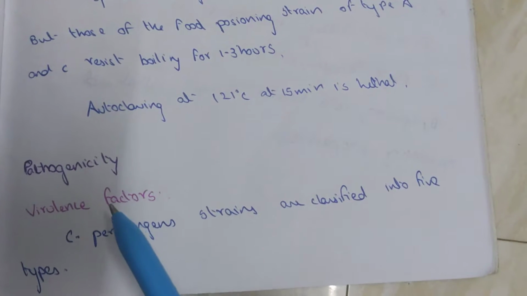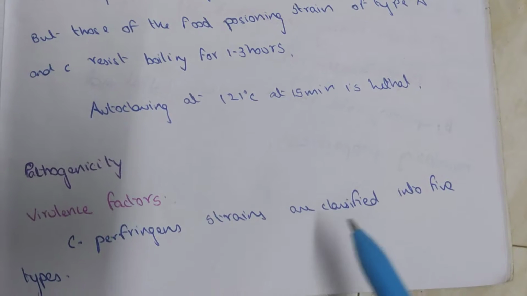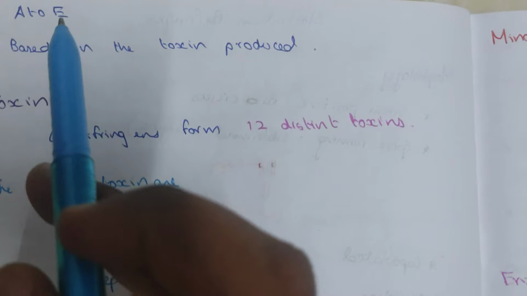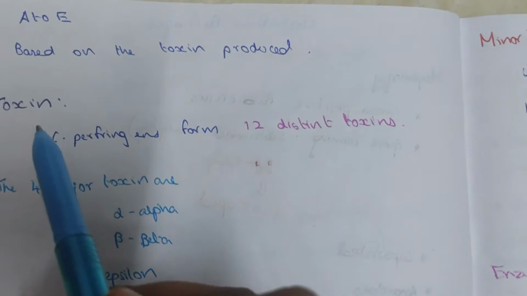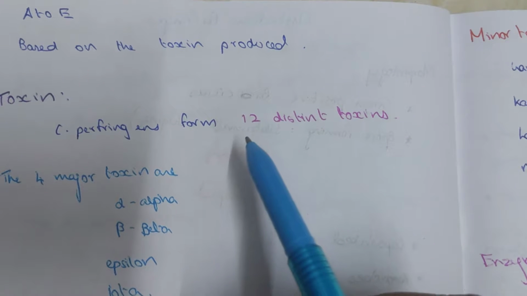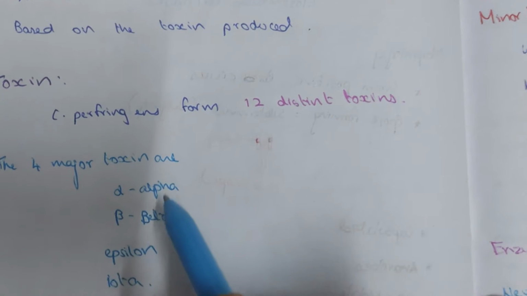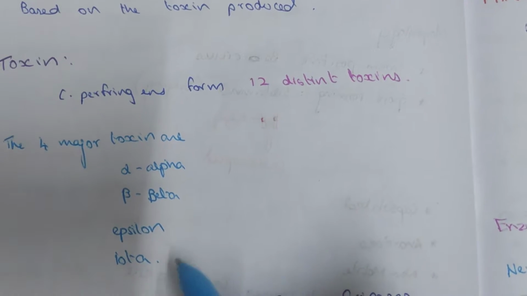Pathogenicity. Virulence factor. Clostridium perfringens strains are classified into 5 types, A, B, C, D, and E, based on the toxin produced. Toxin: Clostridium perfringens forms 12 distinct toxins. The 4 major ones are alpha toxin, beta toxin, epsilon toxin, and iota toxin.